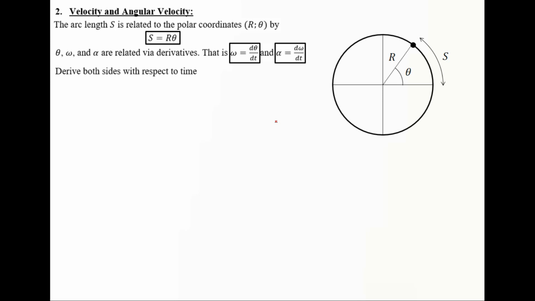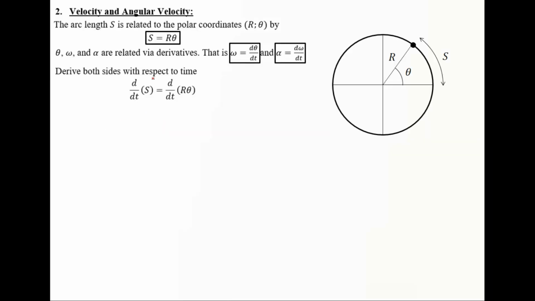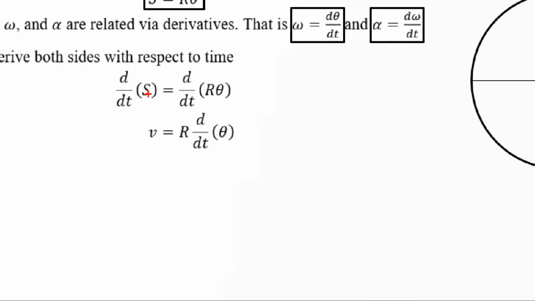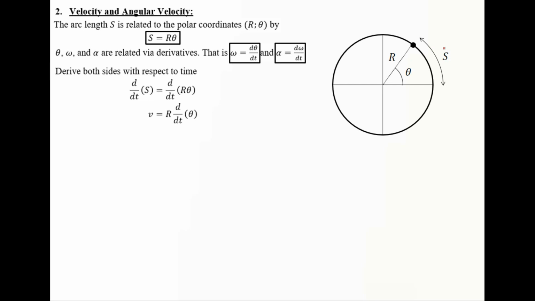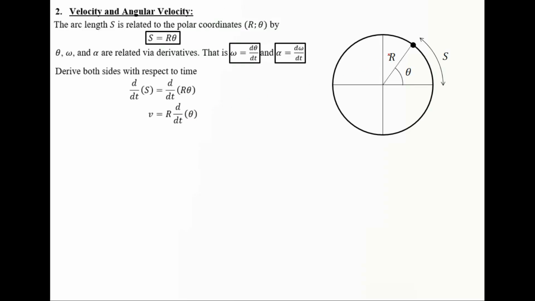Now if we derive both sides of this equation with respect to time, that would be d by dt of s equals d by dt of r theta, where r is a constant and can be dragged out. Now what does ds by dt represent? As we've mentioned, s is the measure of the distance or position along the arc, so ds by dt gives us the linear speed v along which the point is moving around the circle.